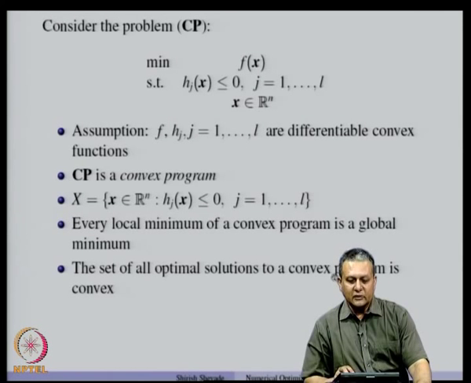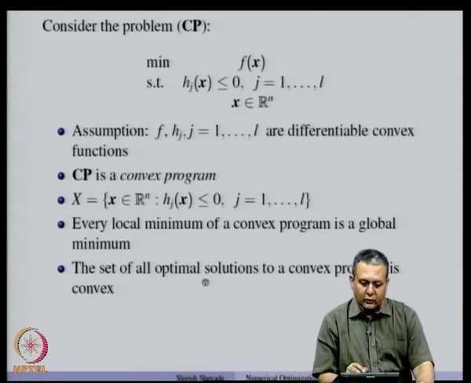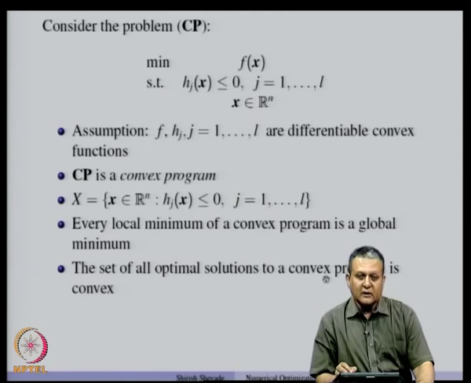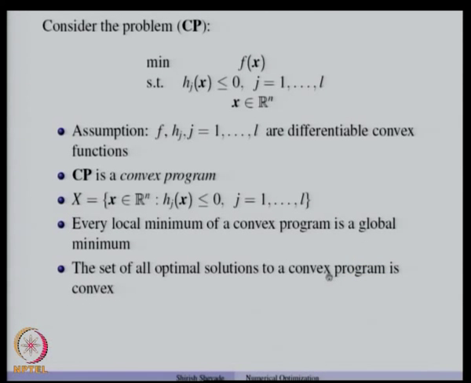We have seen earlier that even for an unconstrained problem where we minimize a convex function, the set of all optimal solutions is a convex set, and that result can easily be extended to a constrained convex program: the set of all optimal solutions forms a convex set.